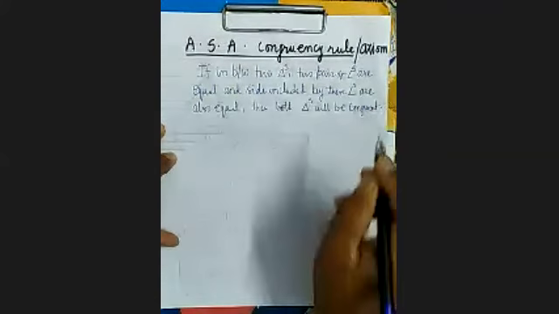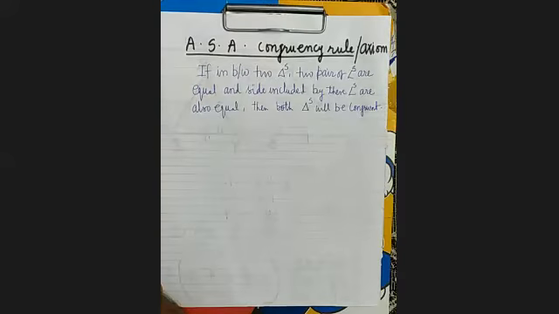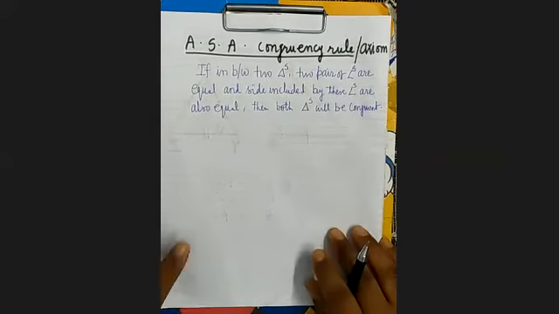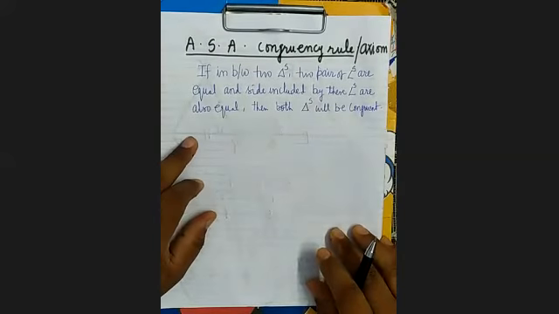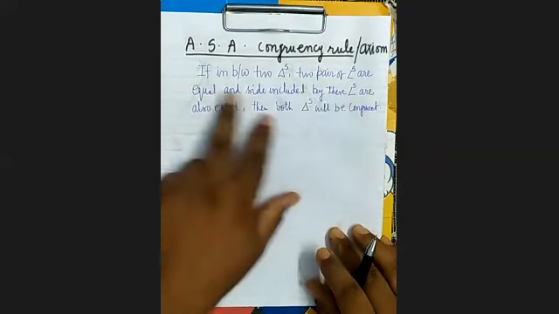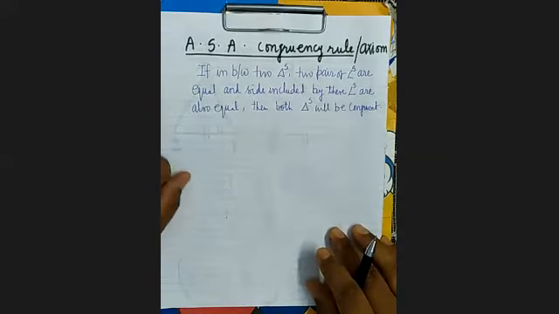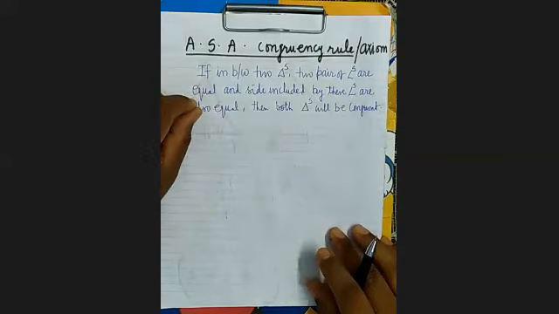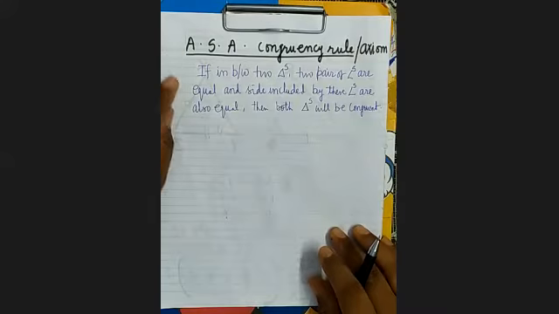If in between two triangles, now is it clear, the network is a little down. If in between two triangles, two pair of angles are equal, and side included by these angles are also equal, then both triangles will be congruent.